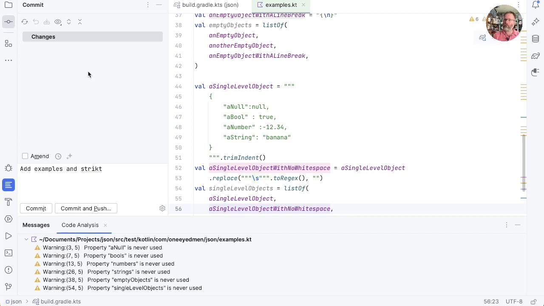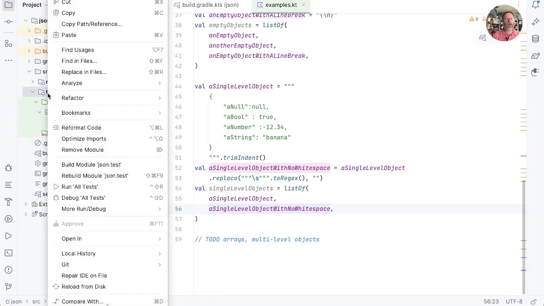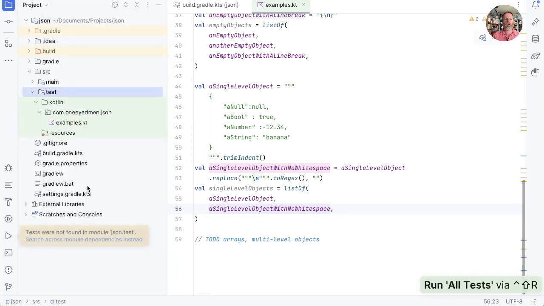Okay then. This is test-driven development. Can we run the tests? Well, it looks like it's trying, but we don't actually have any. So let's start with a test.